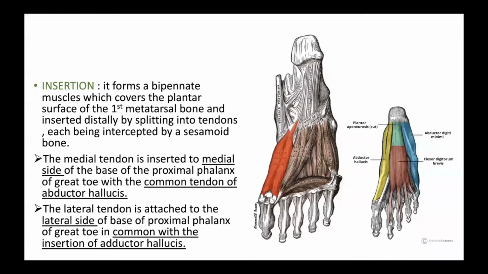Origin is clear, everybody? Yes, sir. Insertion is clear? This flexor hallucis brevis will be inserted onto either side of the base of the proximal phalanx of the greater toe. The medial tendon is inserted onto the medial side, and the lateral tendon onto the lateral side. Both these tendons are inserted onto the base of the proximal phalanx of the greater toe.